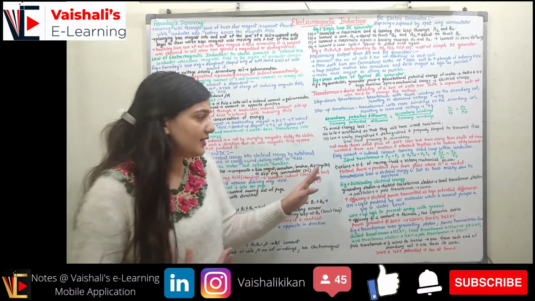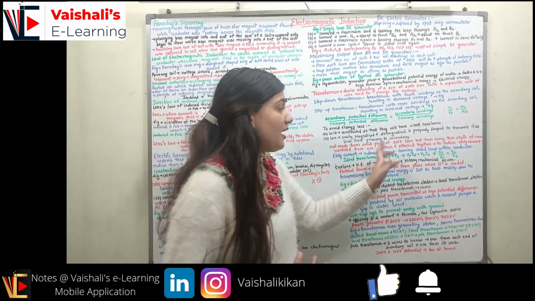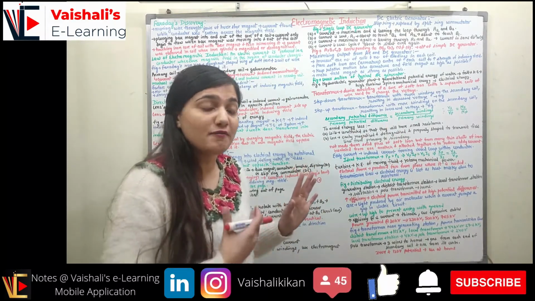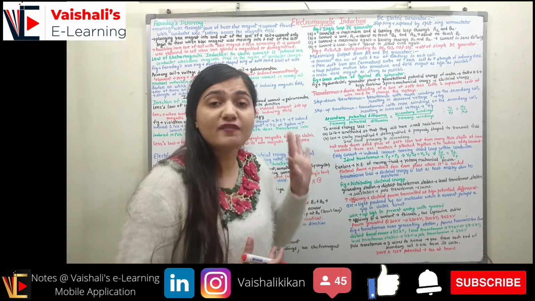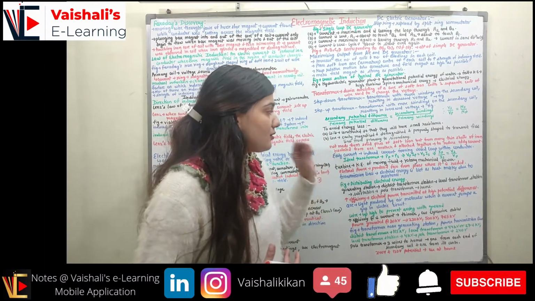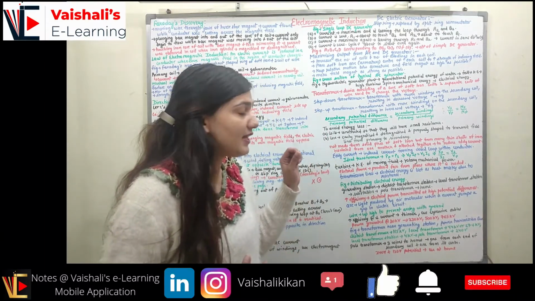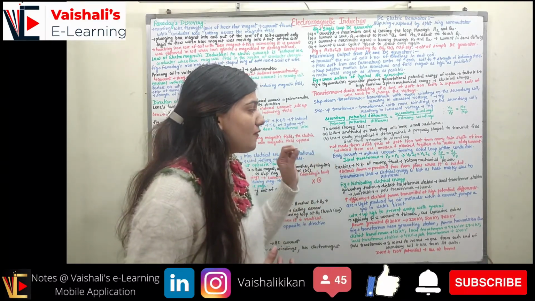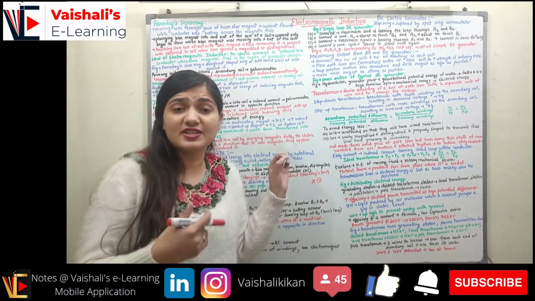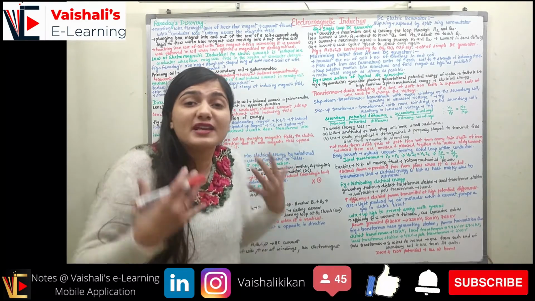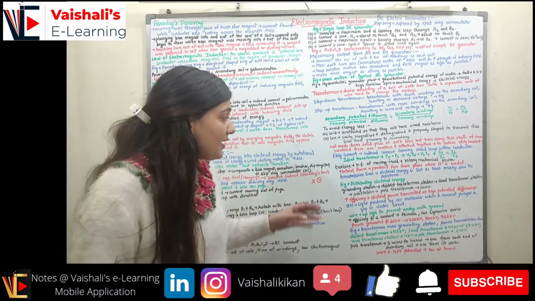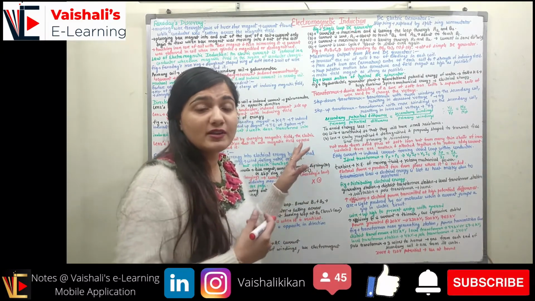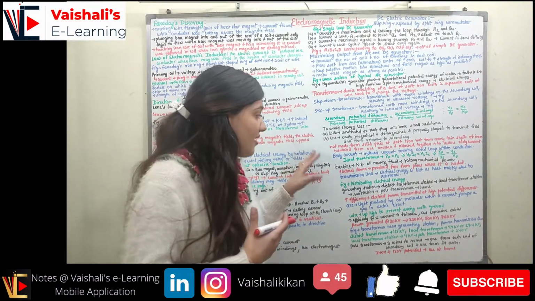Now what are eddy currents? Eddy currents are induced currents which form closed loops within a conductor, and these are formed whenever we have a solid piece of conductor. So we are not using a solid piece of soft iron core, we are using thin sheets of iron insulated from one another, because if any current is generated in this core, it is a waste of energy. Right, we don't want any current to be generated in the core, and this is a circular moving current which is just a waste of energy.